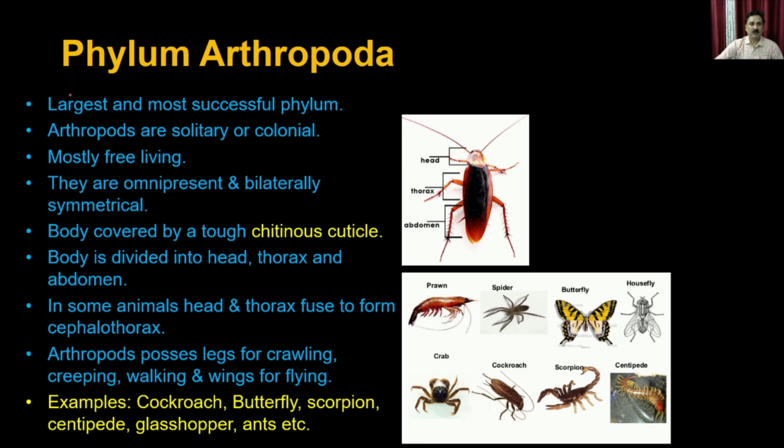So phylum Arthropoda is the largest phylum, where more than 70% of organisms belong to this particular phylum. If you remember, in the beginning I said that we have approximately 1 million or 1.2 million species, and the Arthropoda itself contributes approximately 800,000 species.